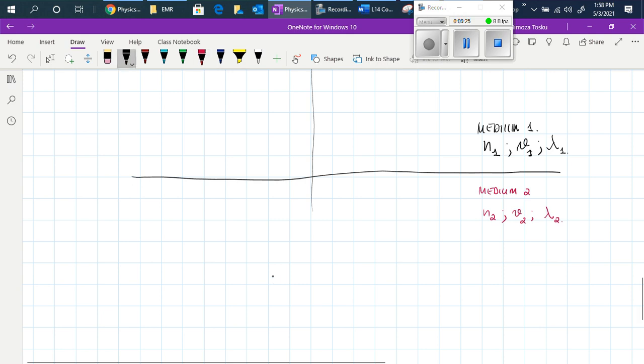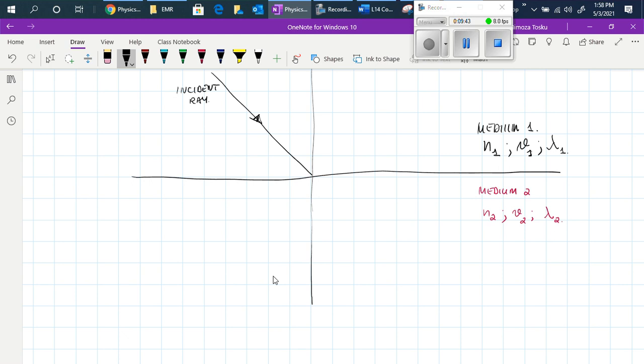So now when the light is traveling starting from medium 1, the ray that is coming toward the surface that divides the two mediums is known as the incident ray.